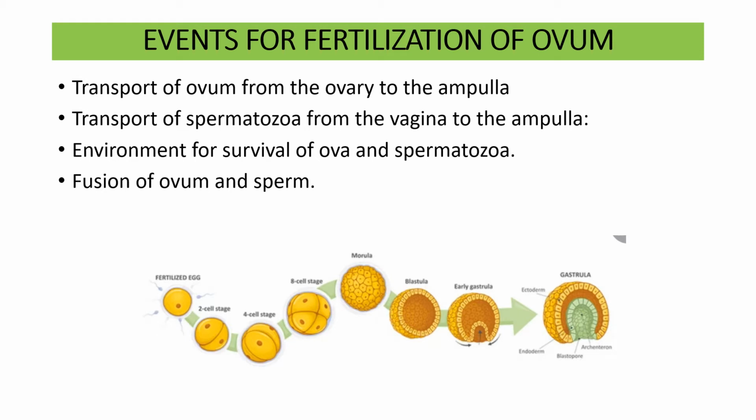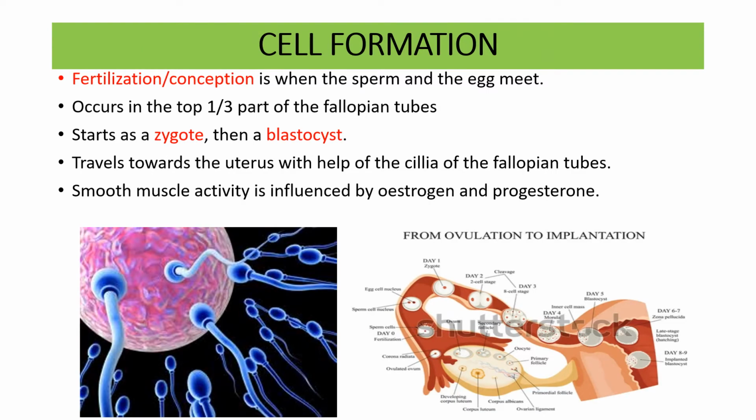See here, the fertilized egg is formed. Then the fertilized egg forms a 2-cell stage, 4-cell stage, 8-cell stage. Then there is a morula stage, then blastula, then early gastrula, and then gastrula. You must have studied all this in embryology lecture classes, isn't it? How there is a cell formation.